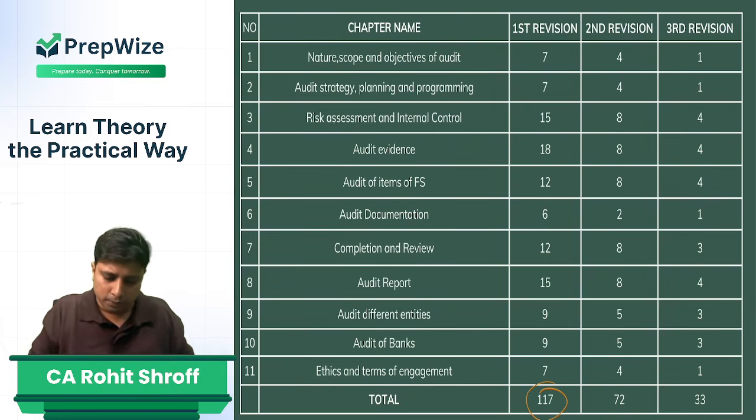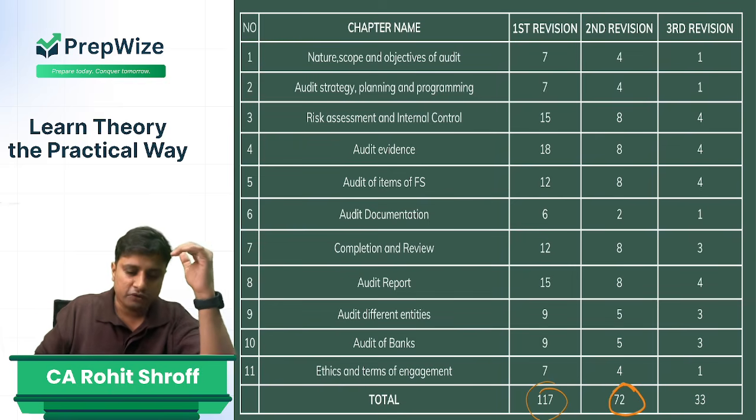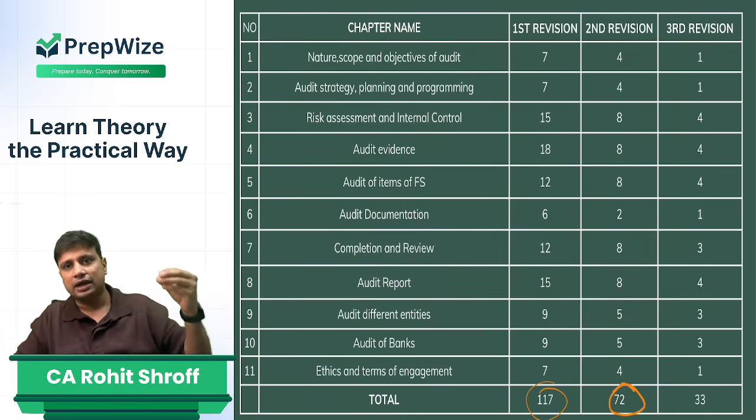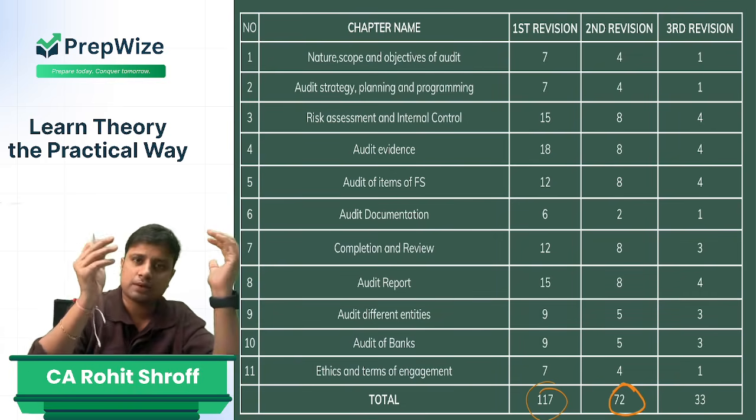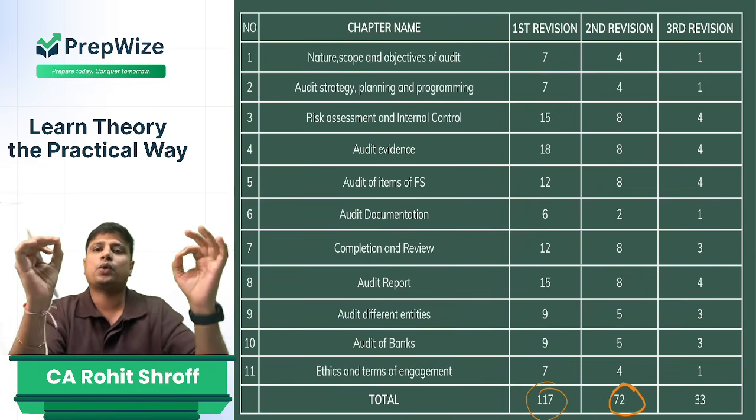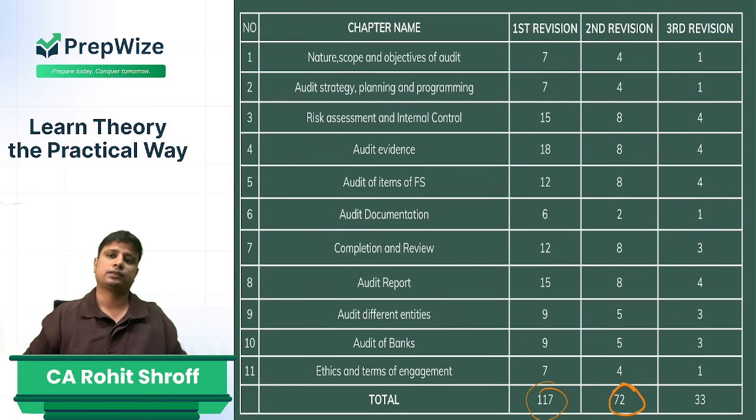When you do revision number 2, again you will take at least 72 hours. My friends, again I have seen students plan that I will complete the revision of audit in 4 days, 5 days. The first time I'll do in 7 days, second time I'll do in 4, 5 days. No, my friends, you will require at least 72 hours in my humble opinion.